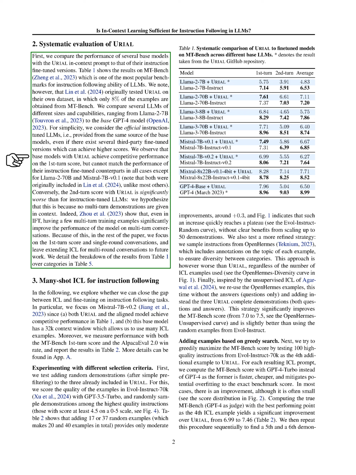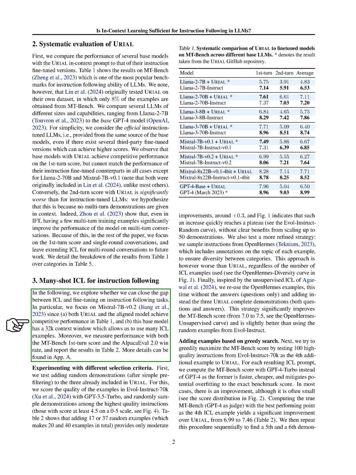We compare the performance of base models using the URIAL prompt with their instruction fine-tuned versions on the MT-Bench benchmark. While base models with URIAL perform competitively on the first turn score, they struggle to match the performance of instruction-tuned models, especially in the second turn score due to the lack of multi-turn demonstrations. Therefore, we focus on single-round conversations in our analysis.